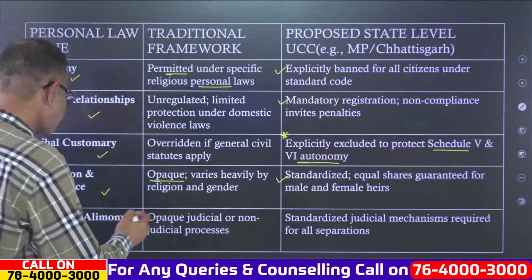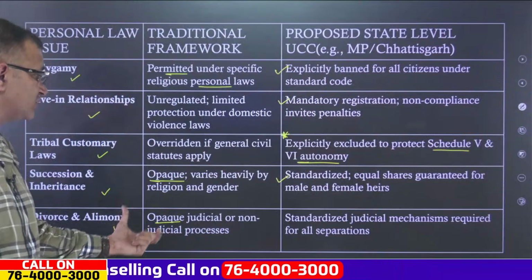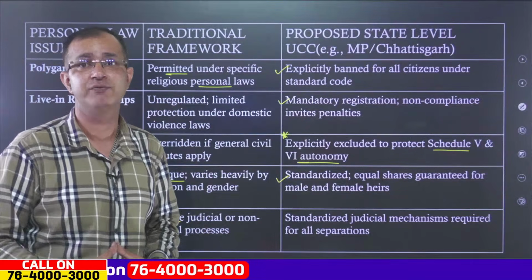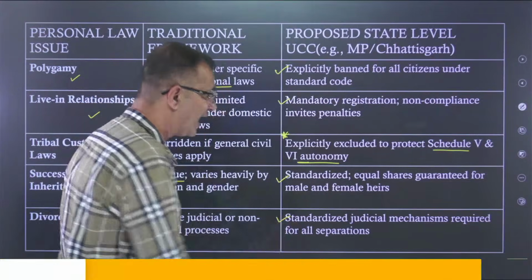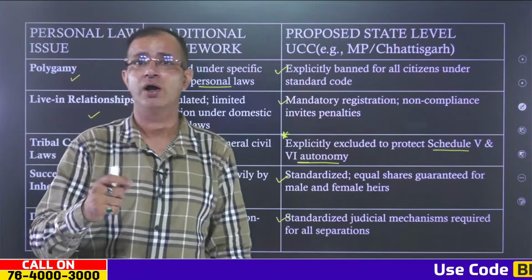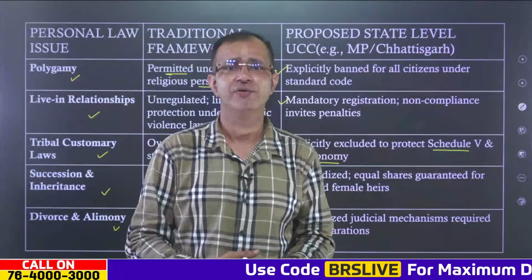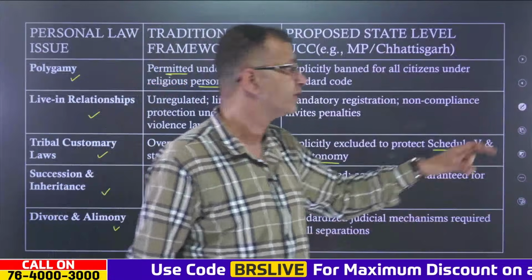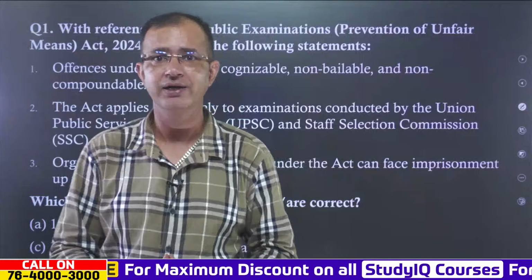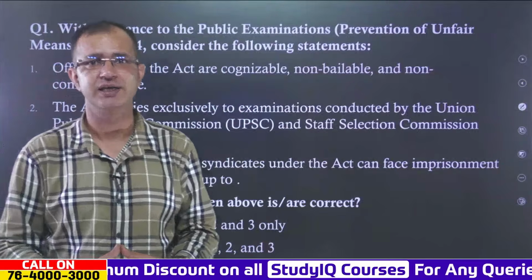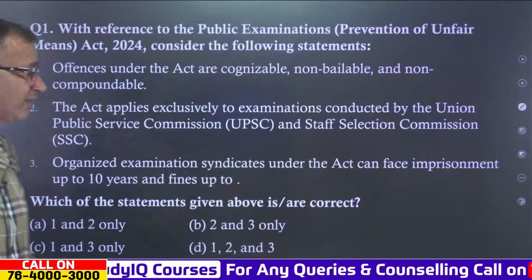And divorce and alimony is again an opaque judicial or non-judicial process in the traditional framework. But the UCC will standardize the judicial mechanisms, and it will be required for all types of separations. And that is why various states are moving towards the UCC framework that we are talking about. All right, so these are the important news items you can see in The Hindu today, and these are the questions that we can practice now.